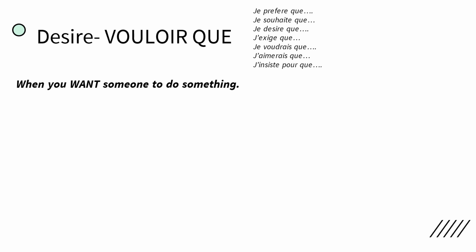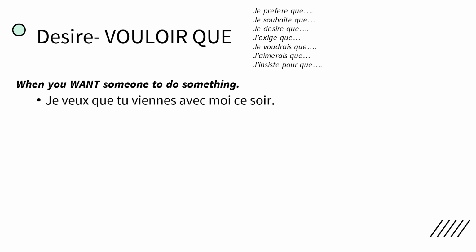Je préfère, I prefer. Je souhaite, I wish. Je désire, I desire. J'exige is another way of saying I want. Je voudrais, I would like, so it could be polite. J'aimerais, also polite for I would like. J'insiste pour que, which would be insist. J'exige does mean want, but it's a little meaner. It's kind of I demand. So be careful if using that one.